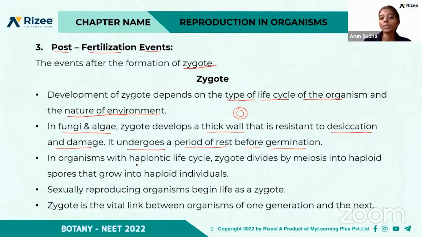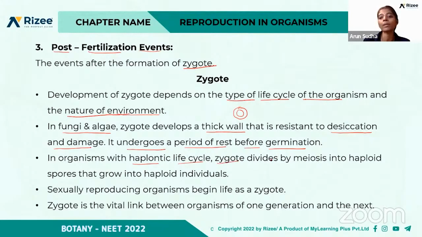In organisms with a haplontic life cycle, we already discussed the haplontic, diplontic and haplodiplontic life cycles. If you take the haplontic life cycle, the major phases are in the haploid form, so the zygote is the only diploid stage.